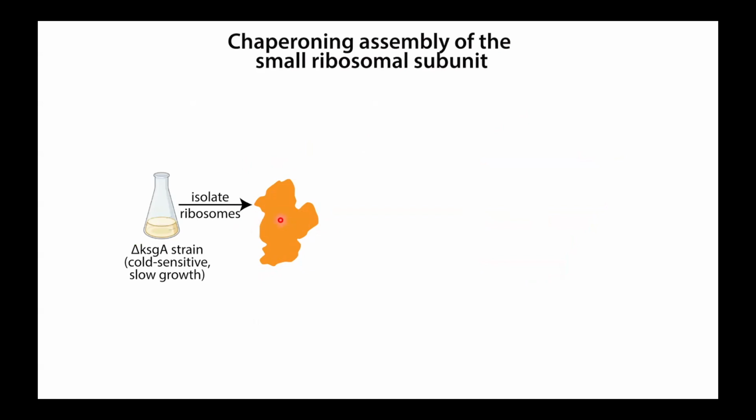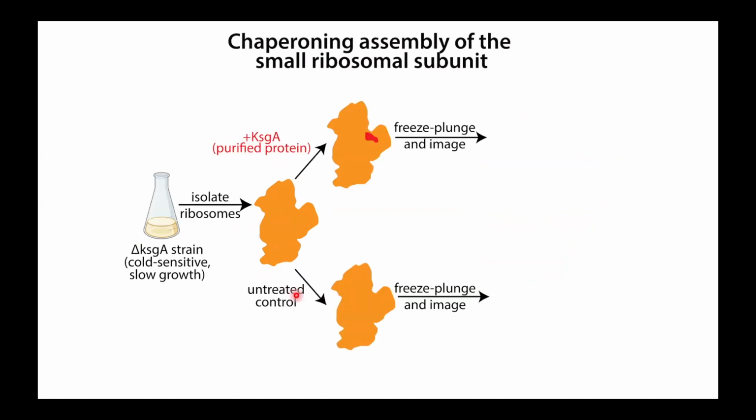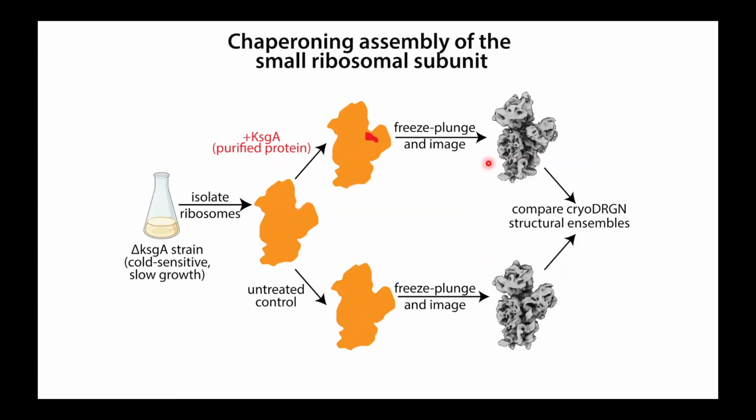We'll take that pool of particles and we'll either directly image an untreated control sample, again, this should be the KSGA substrates, or we'll treat them with purified KSGA in vitro. This should be the products of the reaction. And if we compare the structural ensembles between the substrates and the products, that should help us understand the structural transformations catalyzed by KSGA.